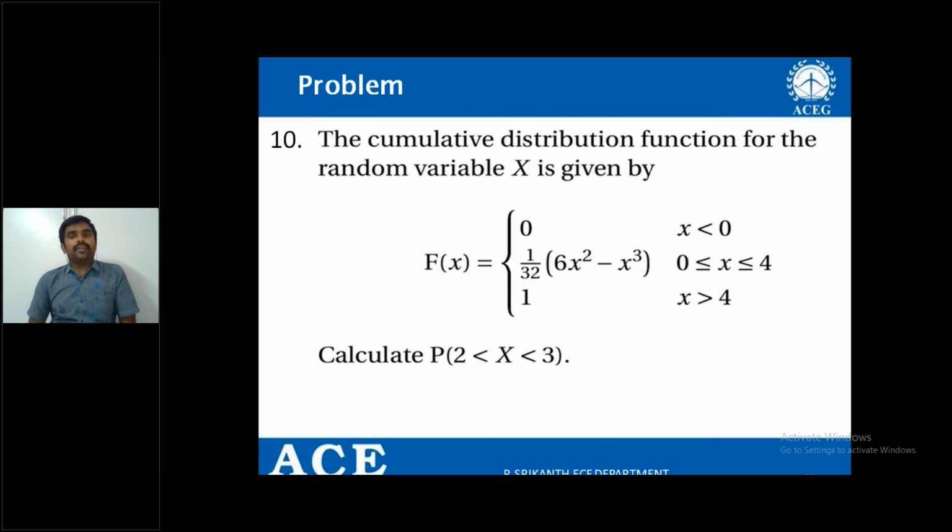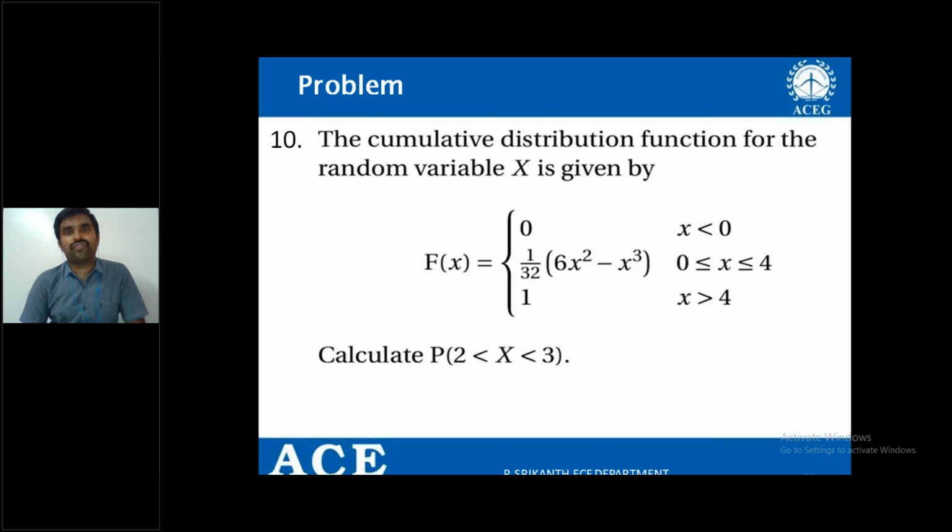So first of all, which type of random variable is here? Is it a continuous random variable or a discrete random variable? What are the limits for the elements of small x? x less than 0 is one limit, in between 0 and 4 is one limit, x greater than 4 is one limit. So if you observe the limits of x, what do you say? Yes, it is a continuous random variable.